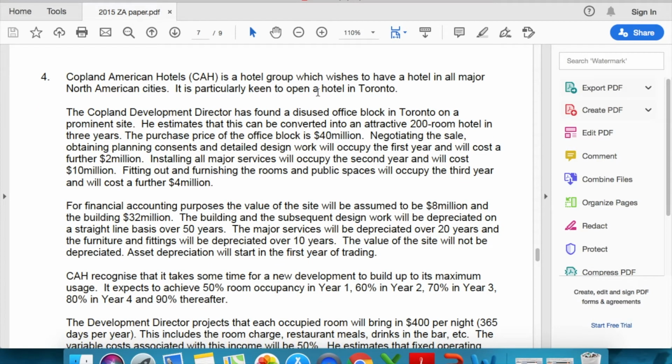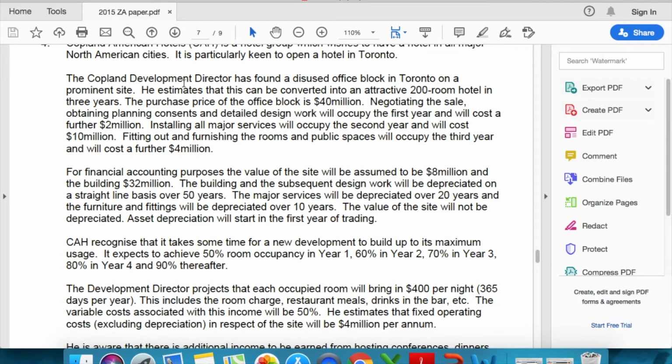So Copeland is a hotel group and wishes to have a hotel in all major North American cities. The Copeland development director has found a disused office block in Toronto on a prominent site. He estimates that this can be converted into an attractive 200-room hotel. So I'm going to highlight this area, because it might be important to us later on. If they've mentioned that it's a 200-room hotel, that means something relating to this point will come in the question going forward.